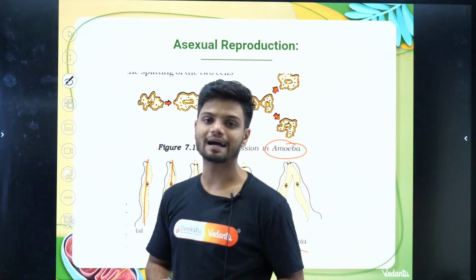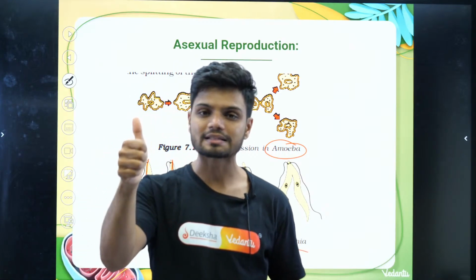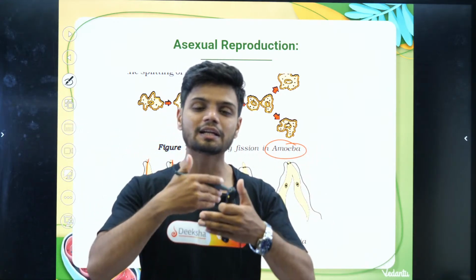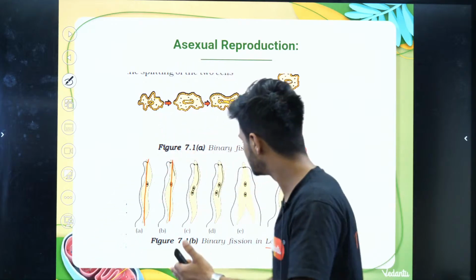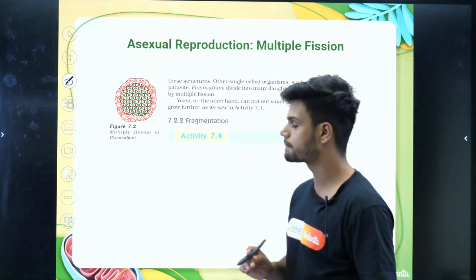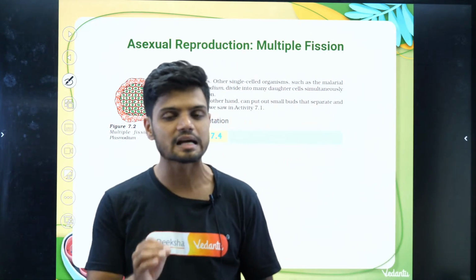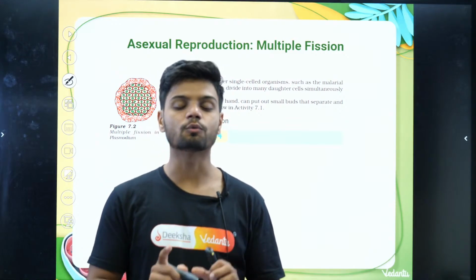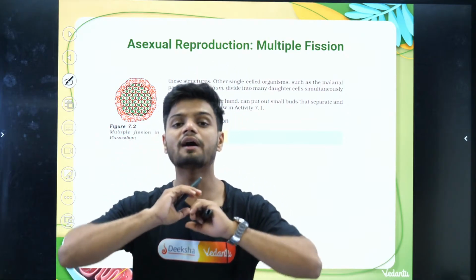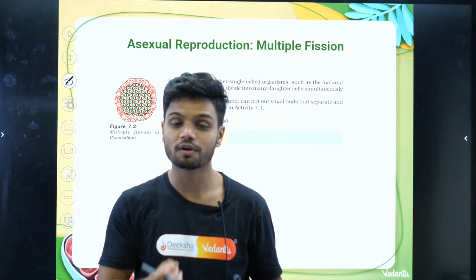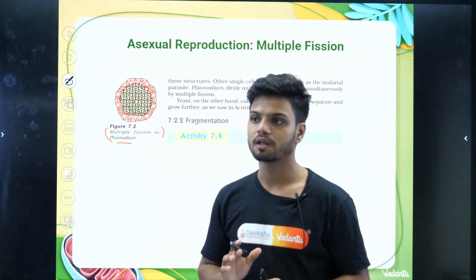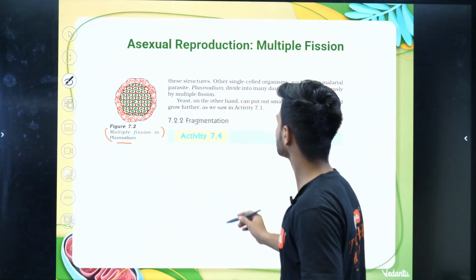So students, in your NCERT there are two types of binary fission. The first type is amoeba, where it is dividing in any plane. The second type of binary fission given in your NCERT is longitudinal binary fission, and the example is Leishmania. Now what about multiple fission? Is there an example? The answer is yes: Plasmodium, where one cell will divide into many cells. That is the example of multiple fission. Clear?